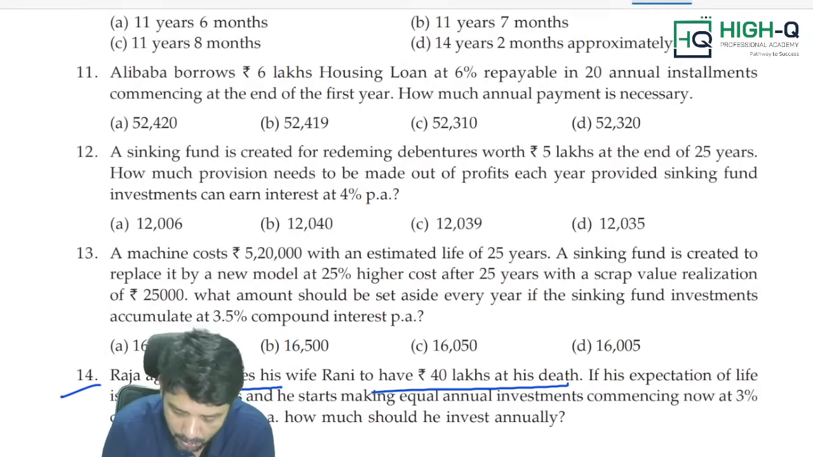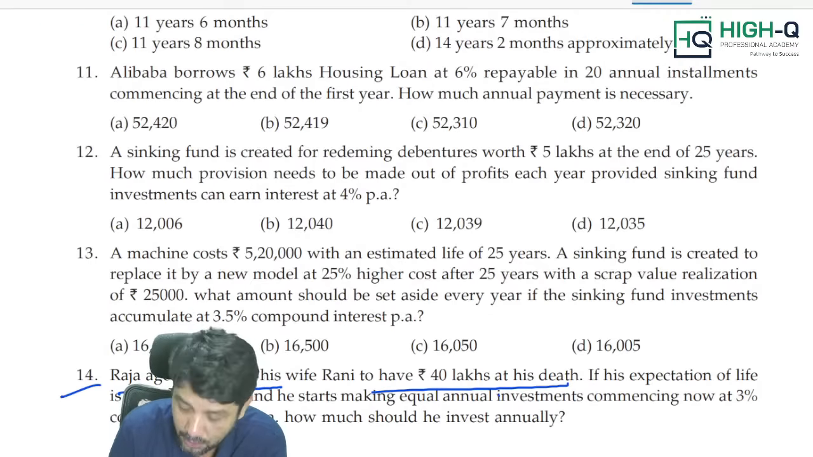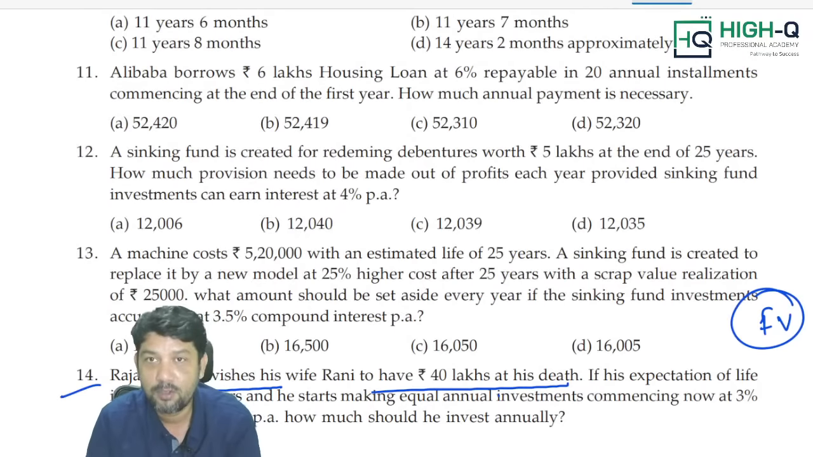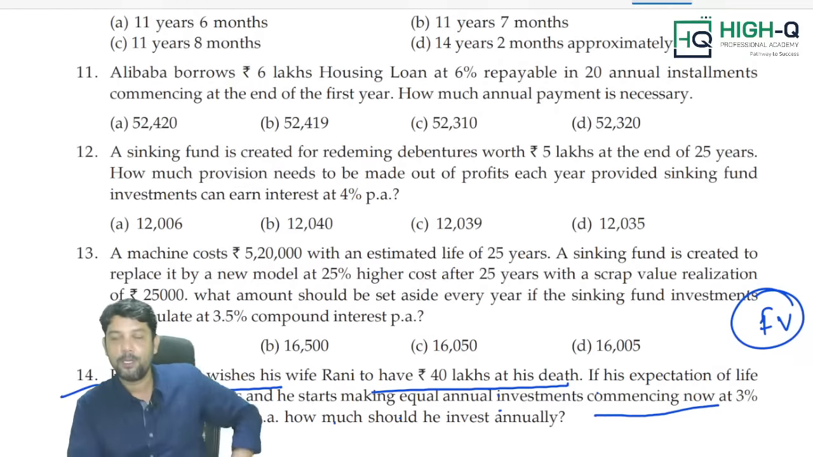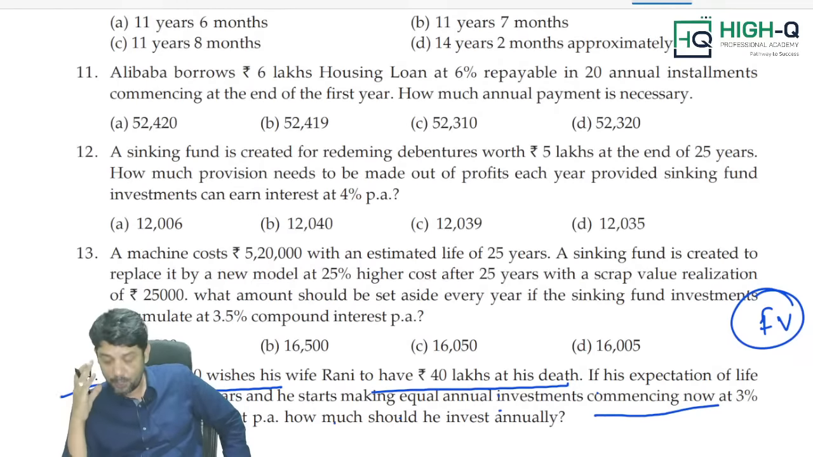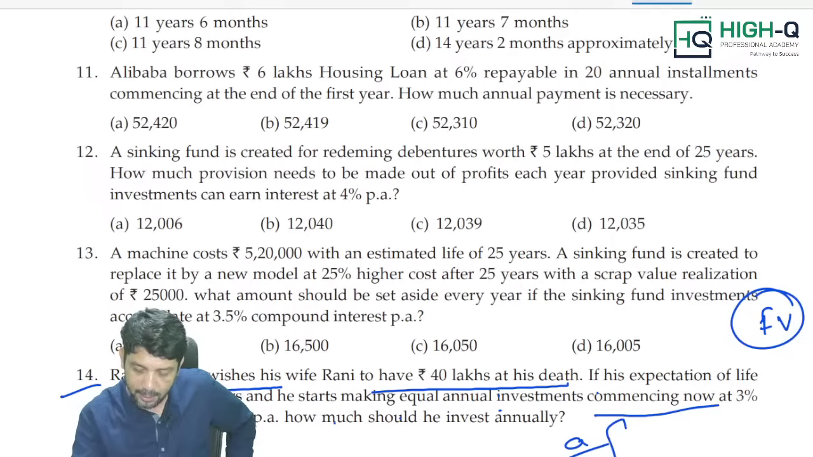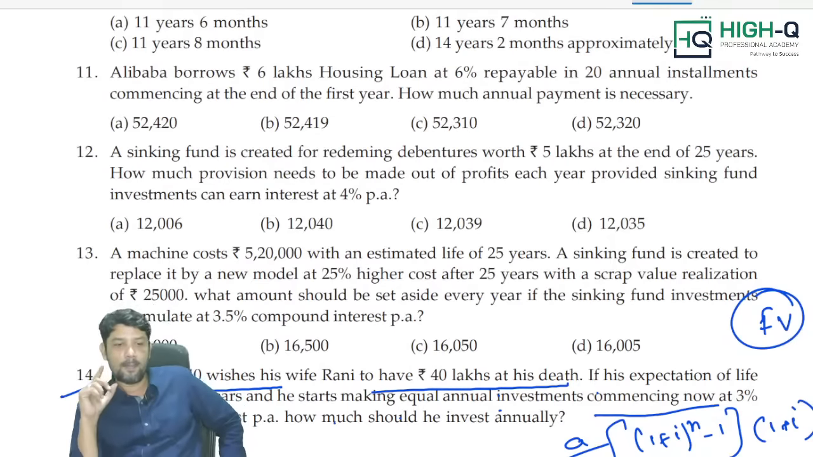Now, Raja aged 40 wishes, so it's an investment problem, right? So that means future value. If his expectation of life is another 30 years, he starts making equal investments, commencing now. The meaning of commencing now is that you are going to pay immediately. It is an immediate annuity. You know the formula for immediate annuity: A by I into (1 plus I) to the power n minus 1, into (1 plus I). Use this formula. Of course, answers are not going to match because options are given in terms of regular annuity. But actually the question is based on immediate annuity.